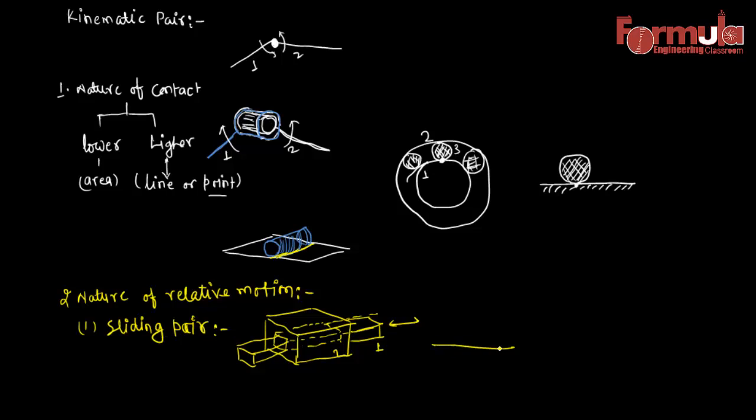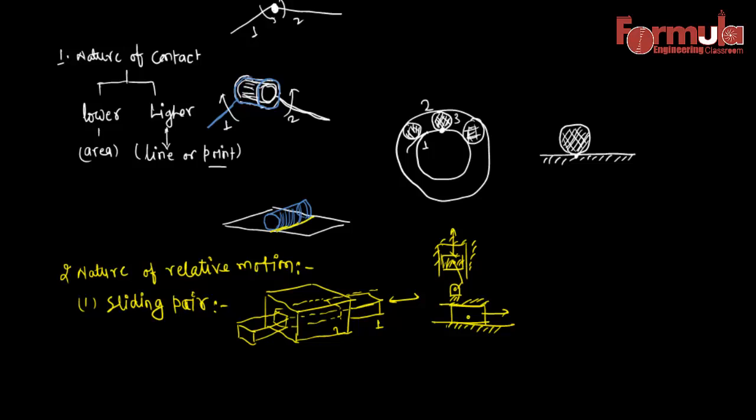You can say, if this is a solid surface, then this can only slide over here. This is defined as a sliding pair. You can see this pairing in the case of a reciprocating engine, in which the piston and the cylinder have a sliding motion with respect to each other. So the piston and the cylinder form a pair that is defined as a sliding pair.